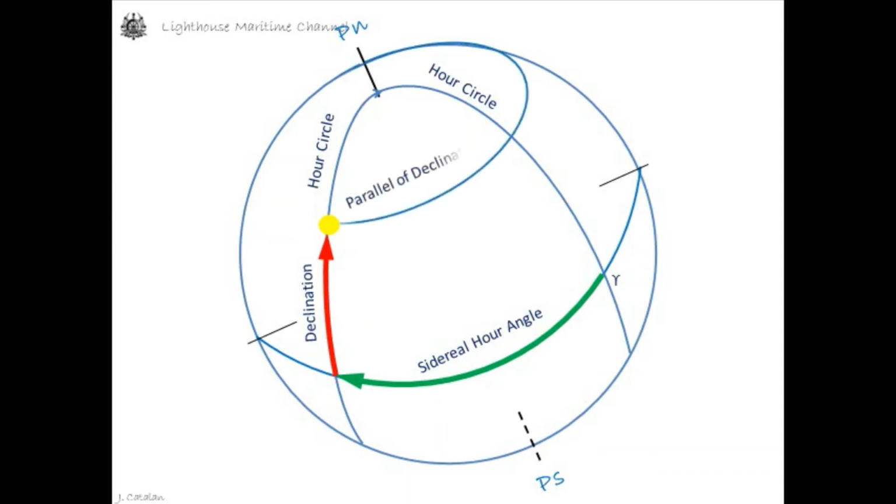Parallel of declination is a circle parallel to the celestial equator, since it connects all points of equal declination. It is similar to a parallel of latitude on the Earth.